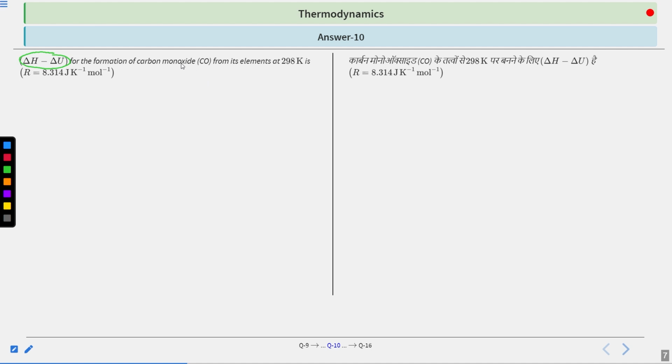Now this is talking about the formation of carbon monoxide. So that should be known to you, how this formation equation should be written. Okay, and it is occurring at constant temperature. This should also be in your mind. So correct answer is D, first of all. Now this is your equation for the formation. So this you must know. If you don't know this, then the problem arises.